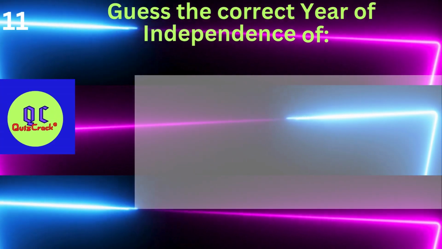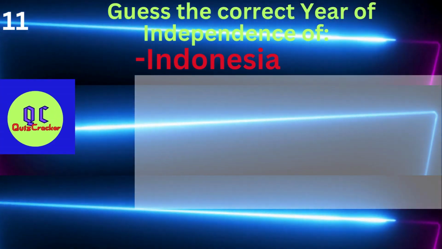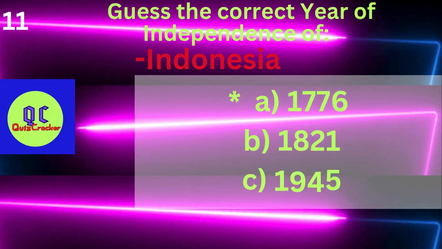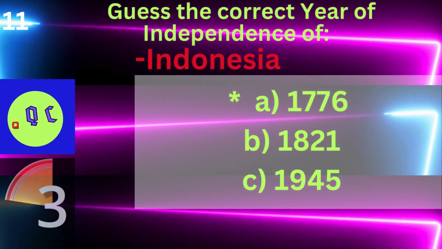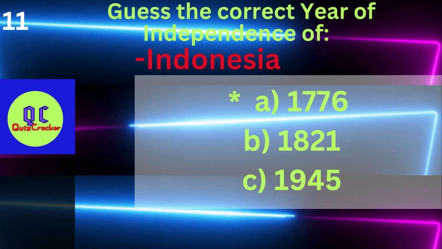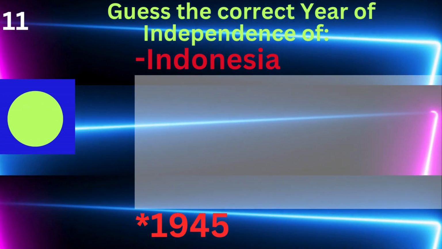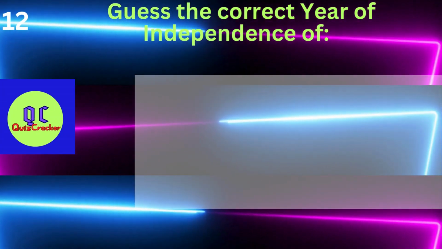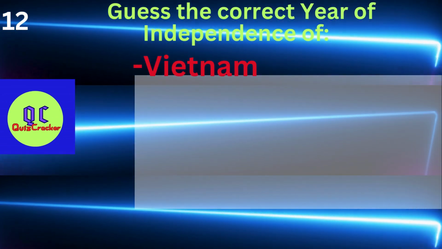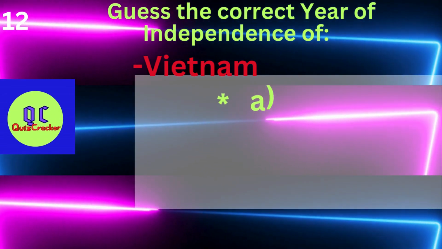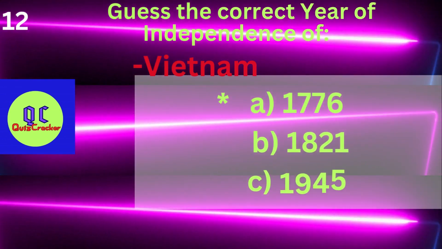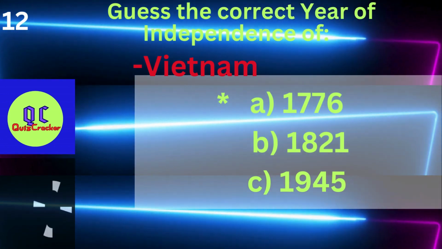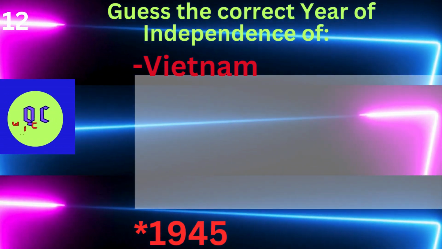Guess the year of independence of Indonesia. A. 1776 B. 1821 C. 1945. It's 1945. Guess the year of independence of Vietnam. A. 1776 B. 1821 C. 1945. It's 1945.